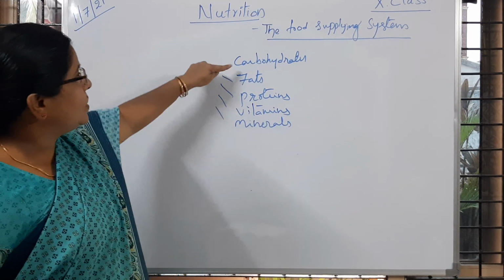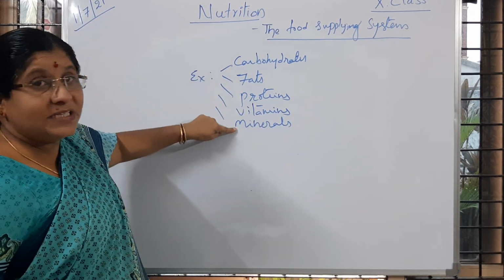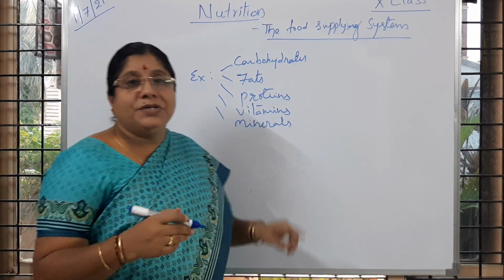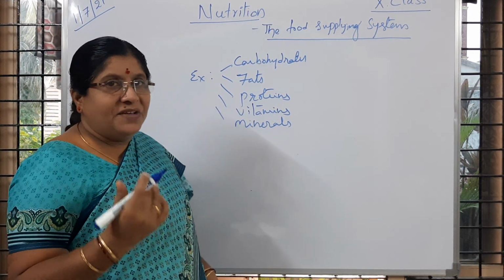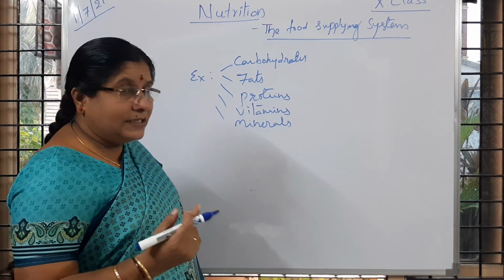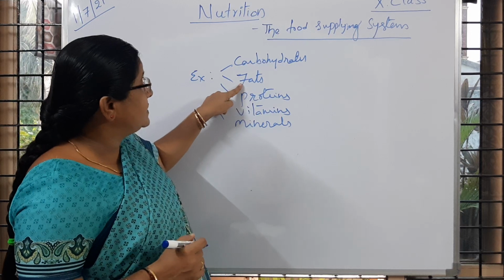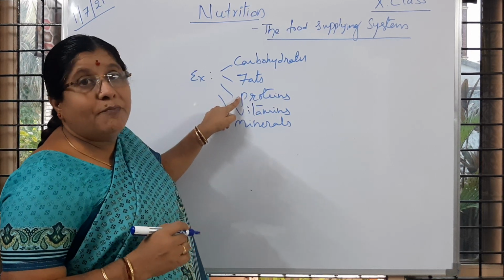Is it clear to you? So carbohydrates, fats, proteins, vitamins and minerals are the different types of nutrients that organisms make use of to perform different types of activities. Is it clear to you? So now in this, carbohydrates, fats and proteins are said to be macronutrients.